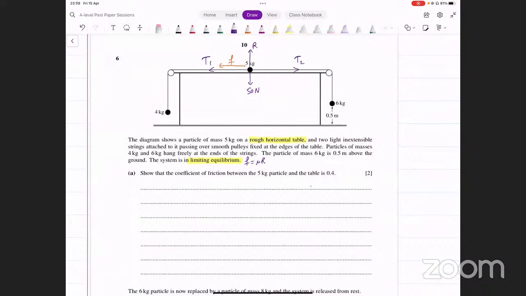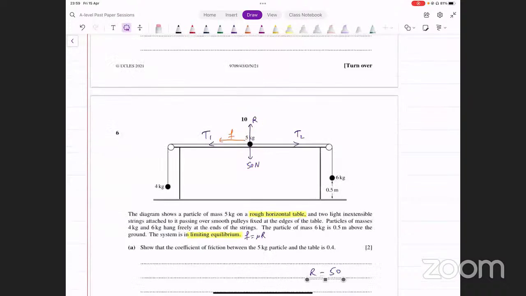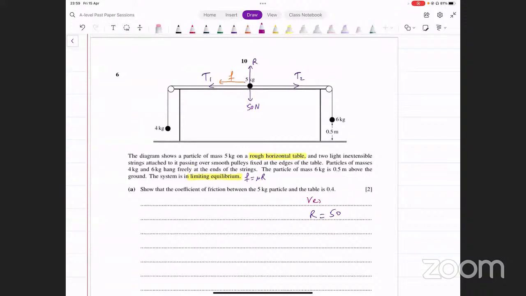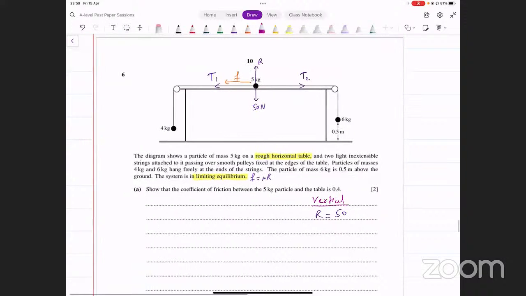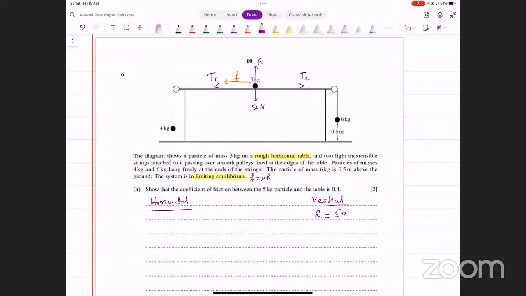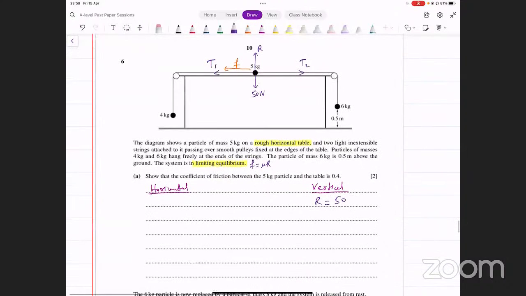5 kg वाले पार्टिकल के लिए we know R की वैल्यू क्या है. R की वैल्यू तो 50 है. ठीक है, ये तो हमारे पास आ गया. So we got some vertical forces. Vertical force हमारे पास यही दो थी, उनको हमने equate कर दिया, R equals 50. What about horizontal forces? हॉरिजॉन्टल हमारे पास कौन कौन सी फोर्सेस आ रही हैं? We've got T1 acting on the left side, F acting on the left side, and T2 acting on the right side. They should be equal.